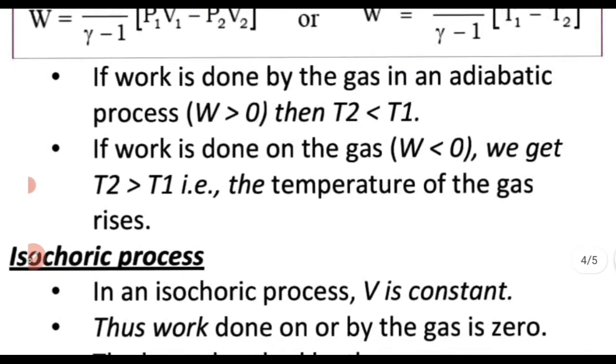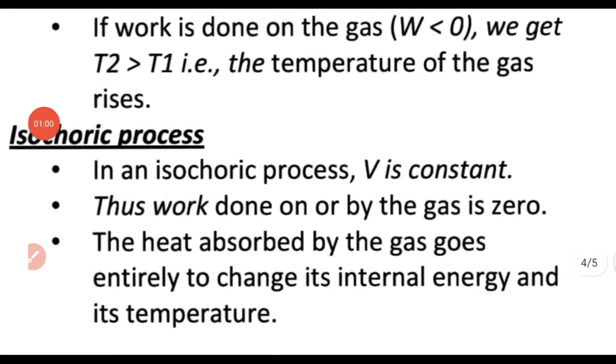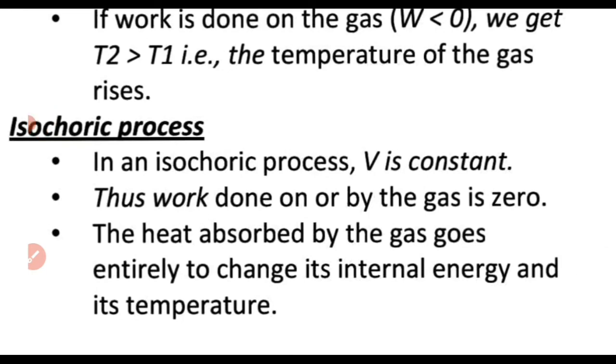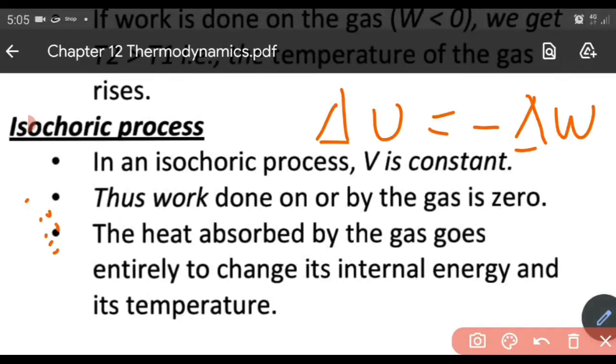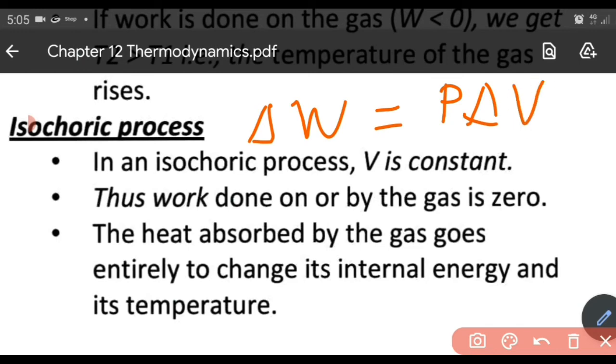Now the next process we have is the isochoric process. In an isochoric process, volume remains constant. Volume remaining constant means we know the expression for work done, delta W, is actually P delta V, where delta V is the change in volume. So if there is no change in volume, delta V equal to 0. So what will be the work done? Work done will be equal to 0. So that is the case during an isochoric process, work done is equal to 0.